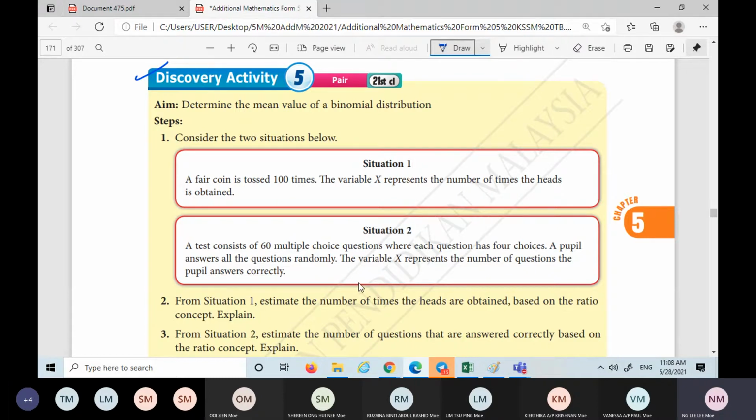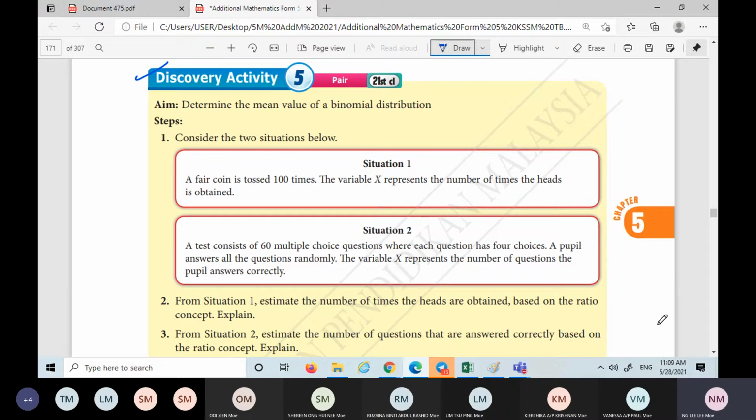Think and see. How to say, common sense. Okay, you toss the coin 100 times. What do you think? How many times will you get a head? 50 times, because this is a fair coin. 50% of your result should be head, and 50% of your result should be tail. So the 50% times the 100, then you get 50.